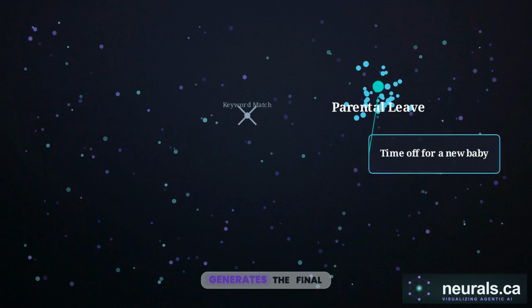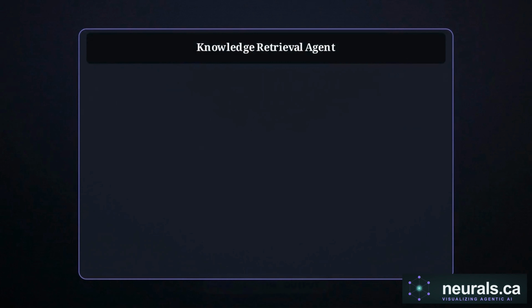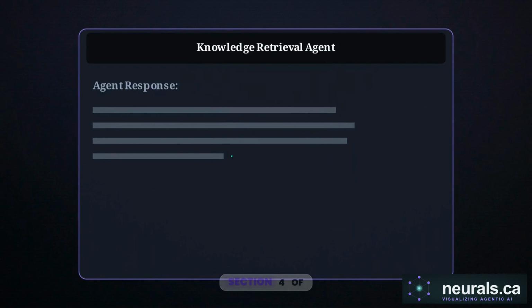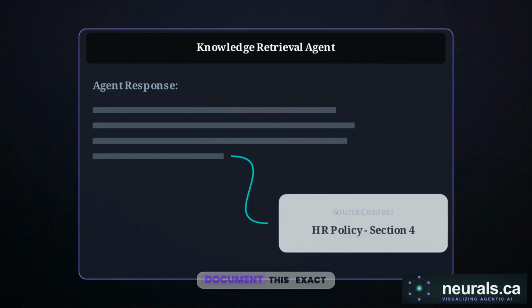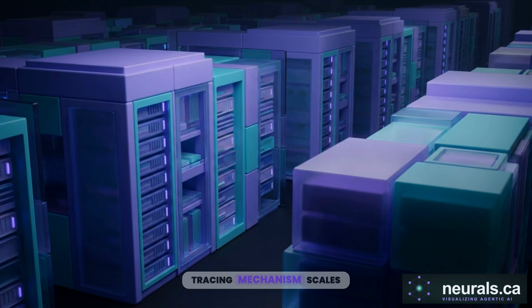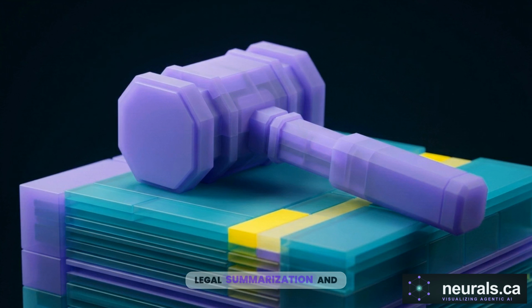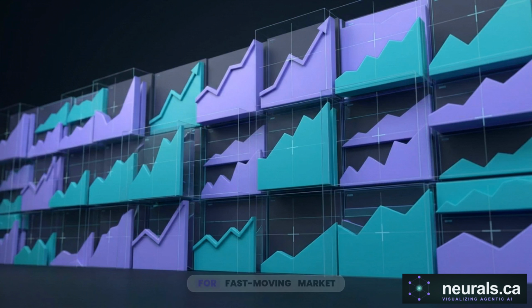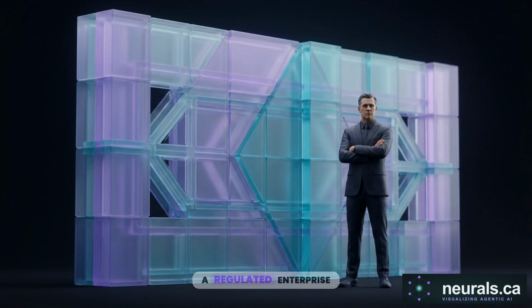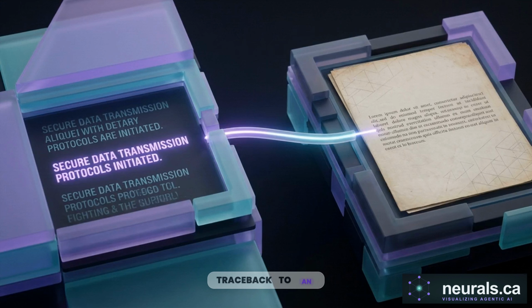When the agent generates the final response, a provenance ribbon threads through the logic, explicitly linking the output sentence back to Section 4 of the official HR document. This exact tracing mechanism scales. It processes recent case law for legal summarization and cross-references analyst reports for fast-moving market intelligence. You cannot deploy AI in a regulated enterprise on blind faith. A visible, mathematical traceback to an unaltered source document is the only way to establish trust.